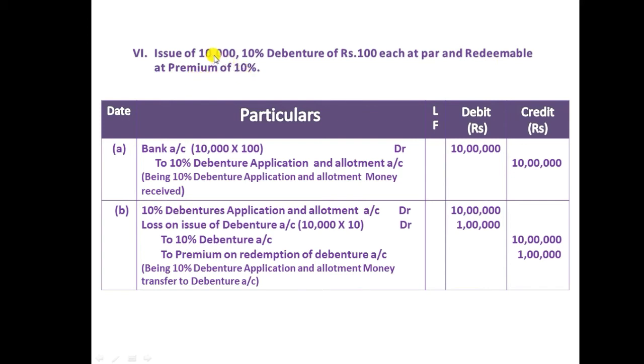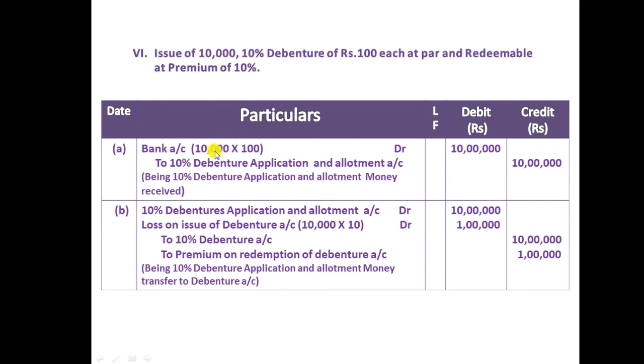So while taking a loan, debenture is a loan. While taking the loan, the company will take only 10 lakh, but at the time of redemption, means at the time of repayment, the company will pay 10% extra to the debenture holder. Let's see how to record the transaction. Bank account debit 10,000 into 100. In this we need to multiply, because here I took the example of a number of debentures.